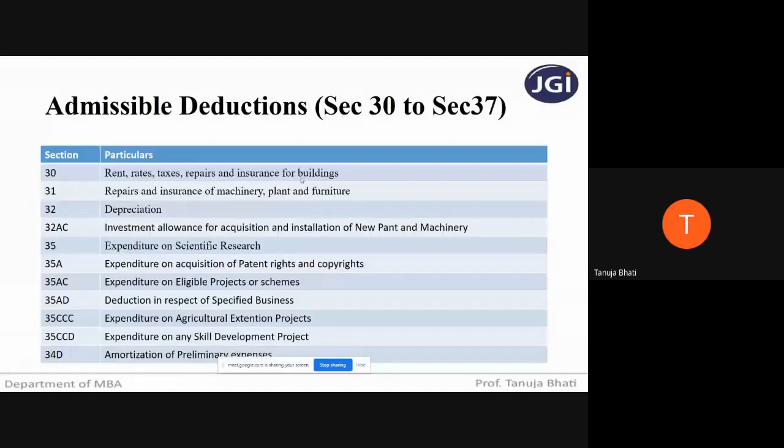If I'm carrying out a business and paying rent, taxes, or carrying out repairs and insurance for the office building, then I am allowed to deduct such expenditure from the income to calculate the net profit chargeable under the head profits and gains from business or profession. So let us first analyze this particular sentence.